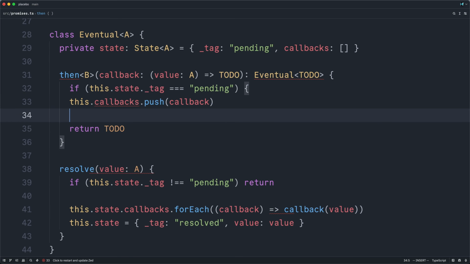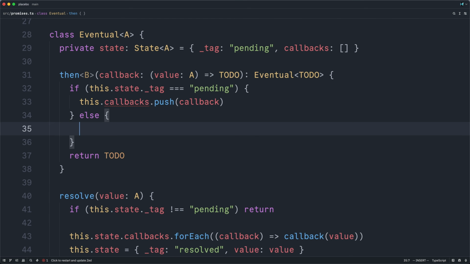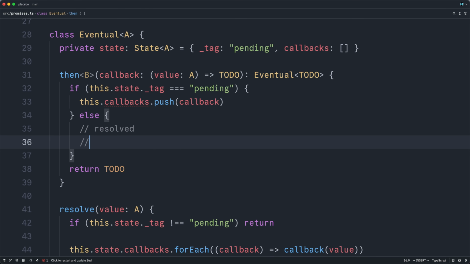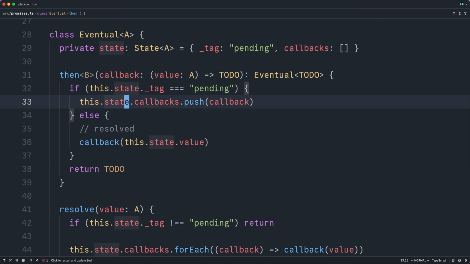So I will wrap this, and otherwise, we must be in the resolved state, and therefore we already have access to the value that we've been resolved with, and we can simply immediately and synchronously call our callback with the value. And oops, I need to access callbacks on our state.